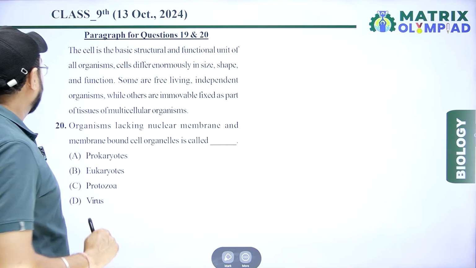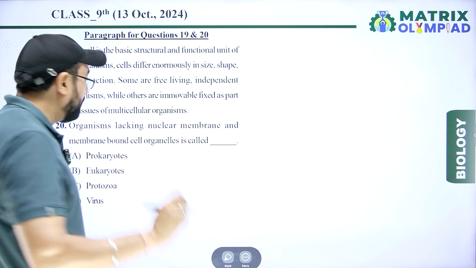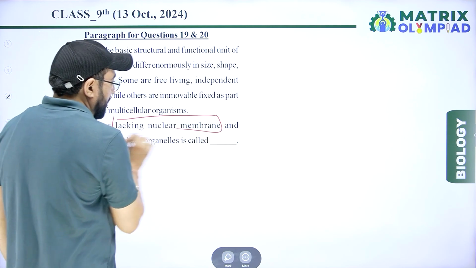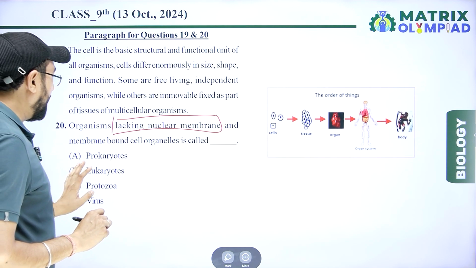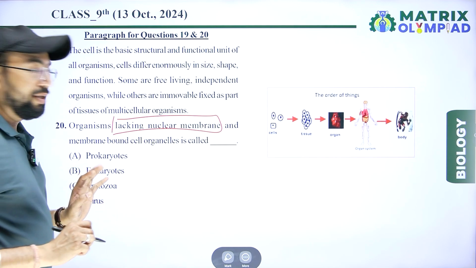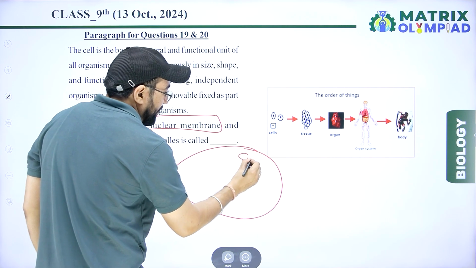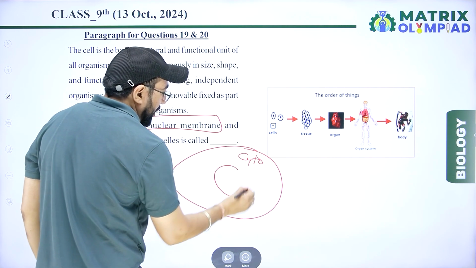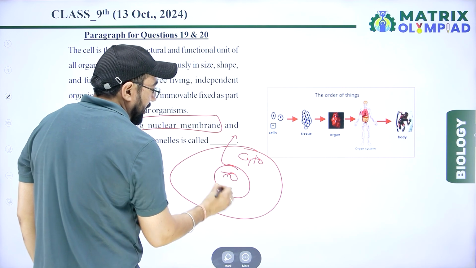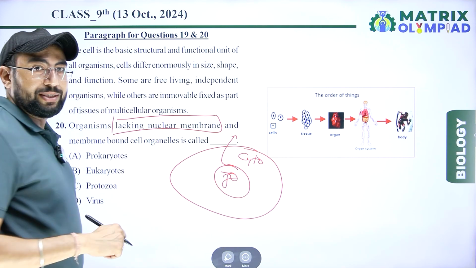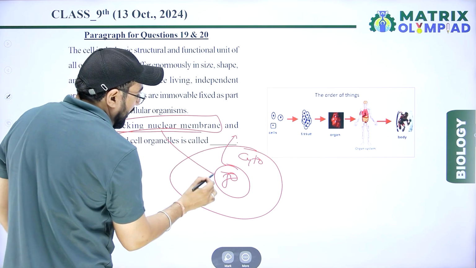Next question: an organism lacking nuclear membrane and membrane-bound cell organelles is called what? In a cell, cytoplasm and nucleus, nuclear membrane, nucleoplasm, DNA are present in a eukaryotic cell. But according to the question, it lacks a nuclear membrane.